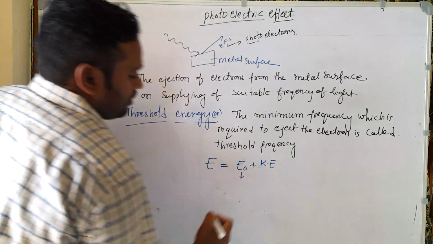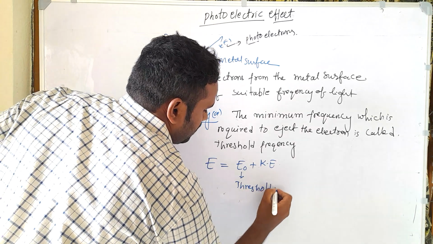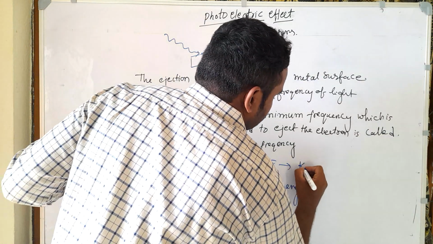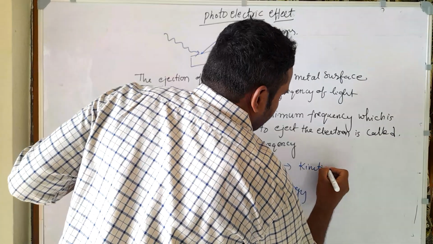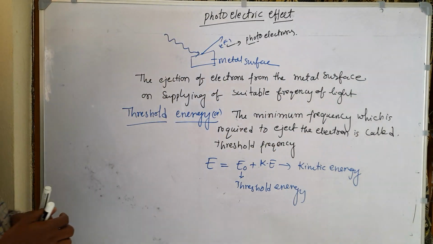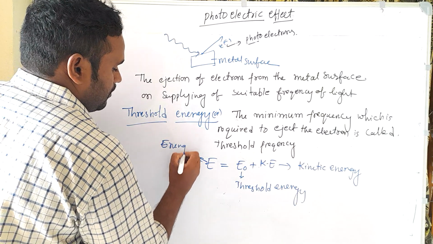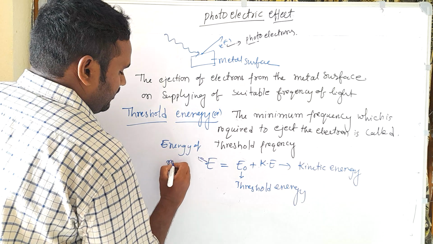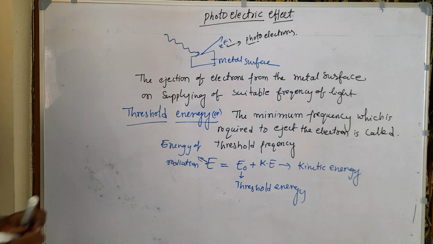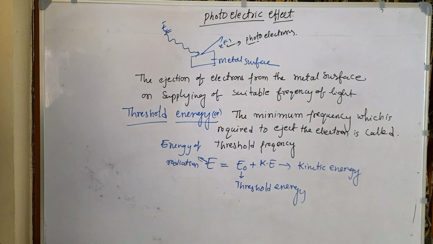Here E naught is called the threshold energy, K is the kinetic energy of the electron, and E is the energy of radiation, which is what we supply. So the energy we supply here is utilized in two processes.